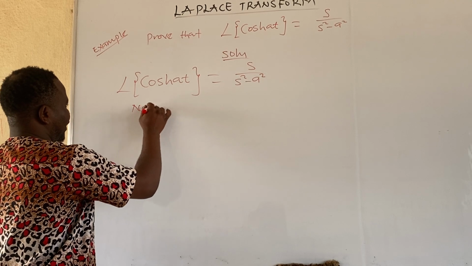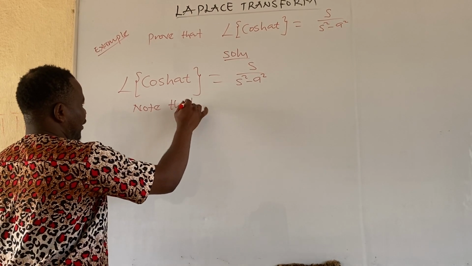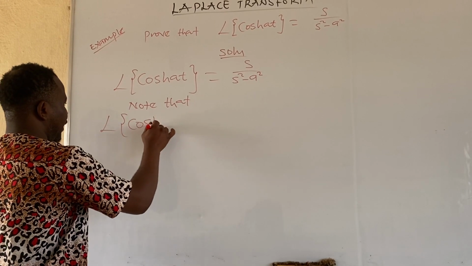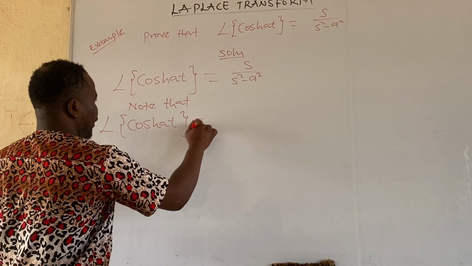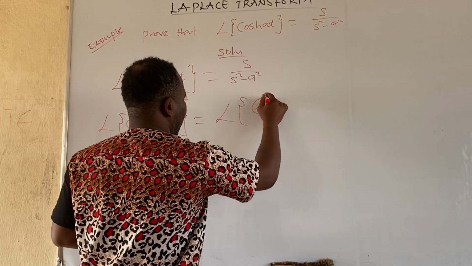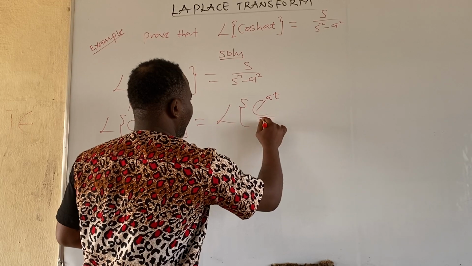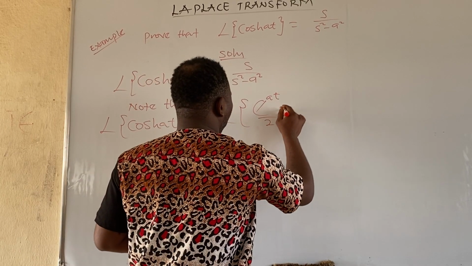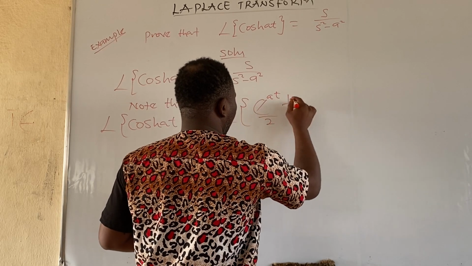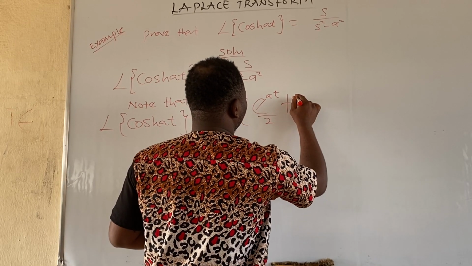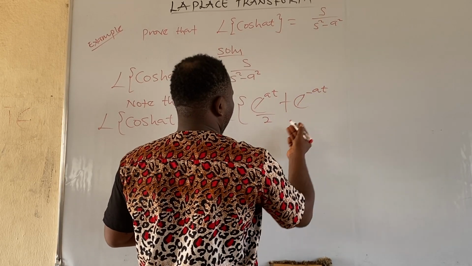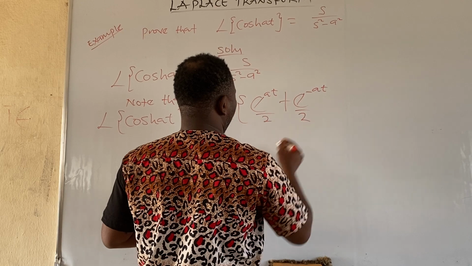Note that Laplace of cosh at is the same thing as Laplace of exponential at plus exponential minus at, all over 2.